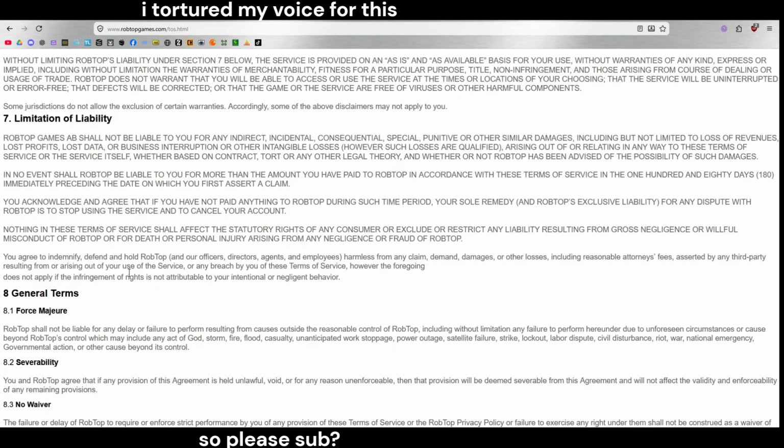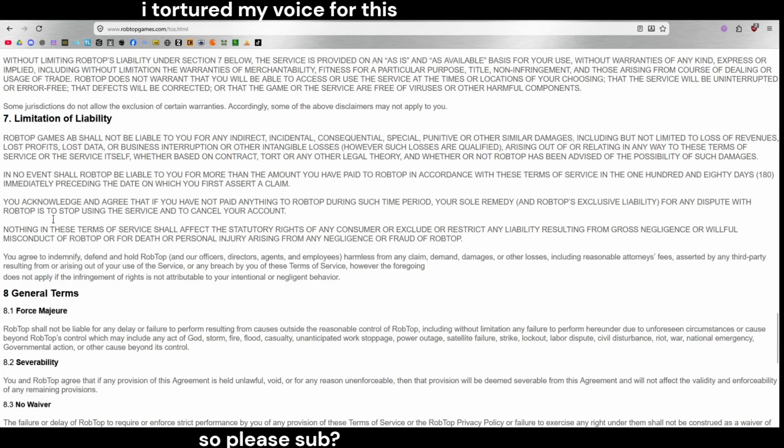Nothing in these terms of service shall affect any statutory rights or exclude or restrict any liability resulting from gross negligence or willful misconduct of RobTop, or for death or personal injury arising from any negligence or fraud of RobTop.